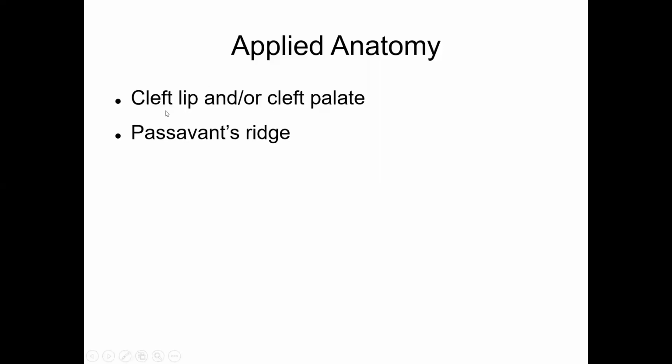Some newborns are born with a cleft palate. Some of them, 1 in 1,000 maybe, or even slightly lesser than that. In such a case, because of the cleft in the palate, the milk that is in the oral cavity will go into the nasal cavity.